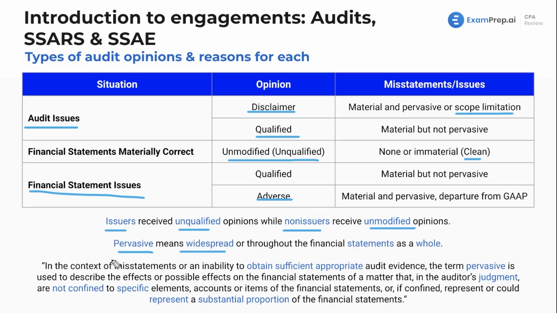Now, just reading here, a point from the AICPA. In the context of misstatements or an inability to obtain sufficient appropriate audit evidence, the term pervasive is used to describe the effects or possible effects on the financial statements of a matter that, in the auditor's judgment, are not confined, so it's widespread, to specific elements, accounts, or items of the financial statements, or if confined, represent or could represent a substantial portion of the financial statements.